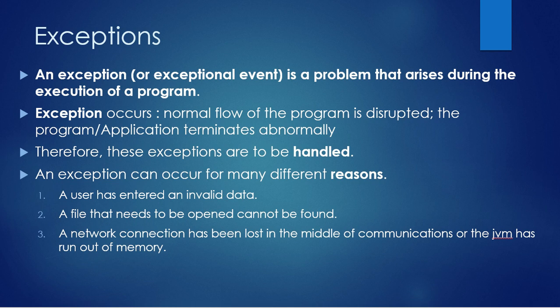When the program is actually expecting a number to be entered by the user and he has entered some other character, that has resulted in an unexpected occurrence of an event. That is a perfect example of an exception. So if this particular program is executed with the user's erroneous input, what happens? You will not get the expected output. In that case, the system is going to handle it by itself and prompt the user that you have entered a wrong input and you are supposed to re-execute this program with a correct input. So this is a perfect example of exception handling in Java.